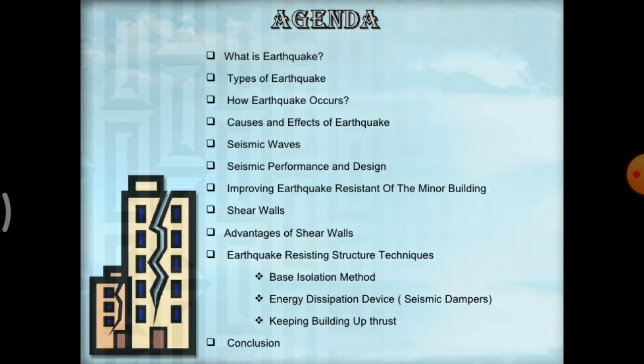Okay, so our agenda will be: what is earthquake, types of earthquake, how earthquake occurs, causes and effects of earthquake, seismic waves, seismic performance and design, improving earthquake resistance of a minor building, shear walls, advantages of shear walls, earthquake resistant structural techniques which are base isolation methods, energy dissipation devices, seismic dampers, keeping building up with thrust, and finally we will take a look at the conclusion.